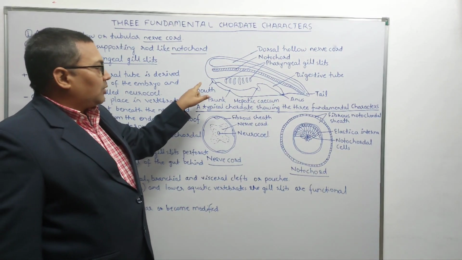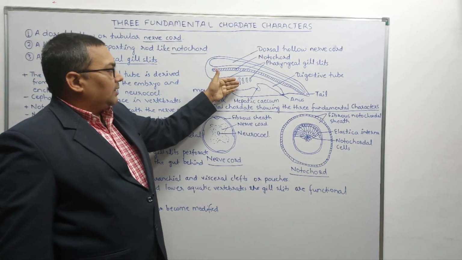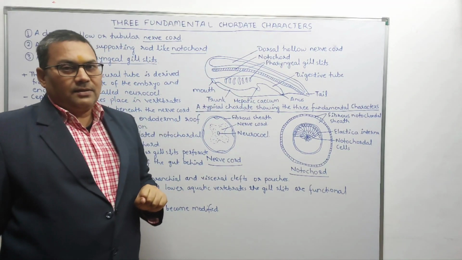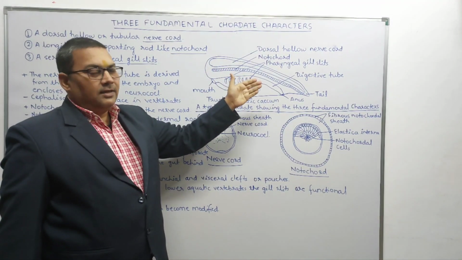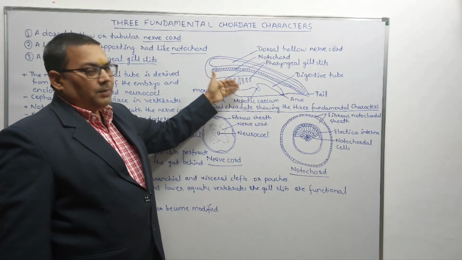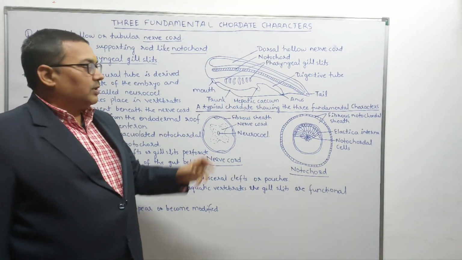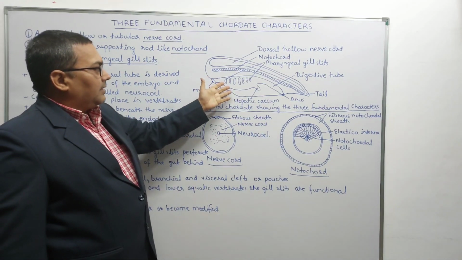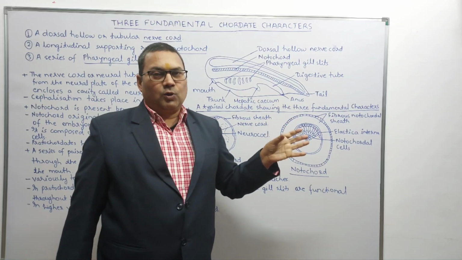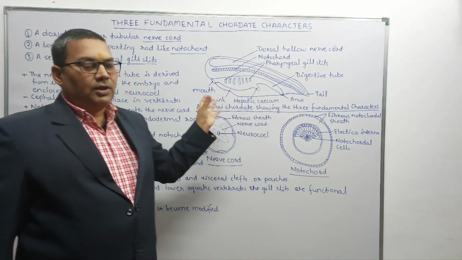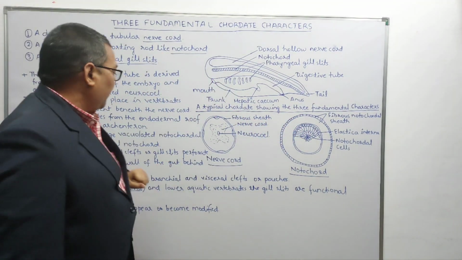Now along with the process of water going through the mouth and coming out from the gill slits, one more thing happens. The food particles also go inside, the water comes out, and the food particles get settled down. So in this way, the pharyngeal gill slits, apart from the process of respiration, also aid in the process of nutrition to the animal.